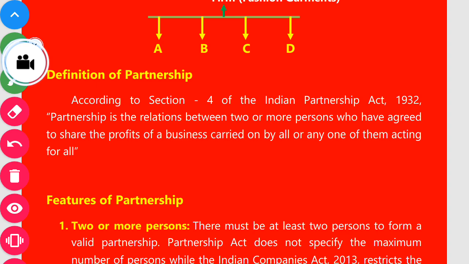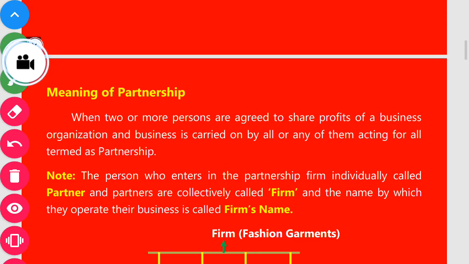So meaning, that we discussed in the previous topic: when 2 or more persons agree to share profits of a business organization and the business is carried on by all or any of them acting for all, it is termed a partnership. The person who enters the partnership firm is called a partner. Partners collectively are called the firm, and the name by which they operate their business is called the firm name.